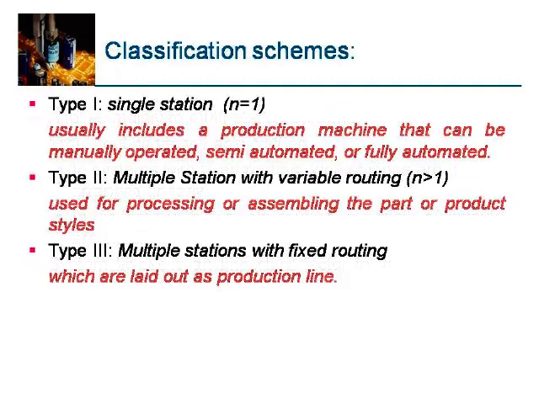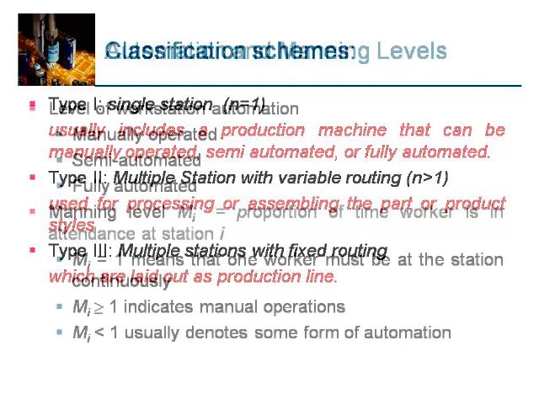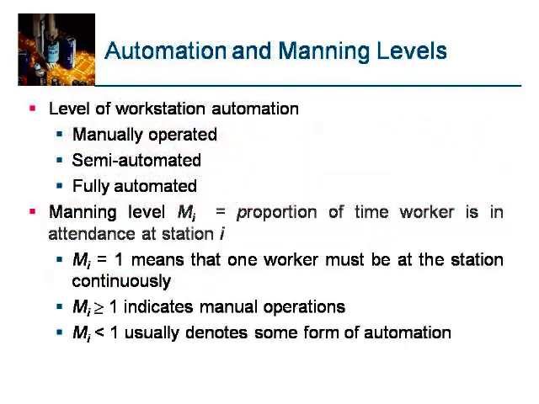Classification schemes. Type 1, single station, n equals 1, usually includes a production machine that can be manually operated, semi-automated or fully automated. Type 2, multiple stations with variable routing, n is greater than 1, used for processing or assembling part or product styles. Type 3, multiple stations with fixed routing, which are laid out as a production line.